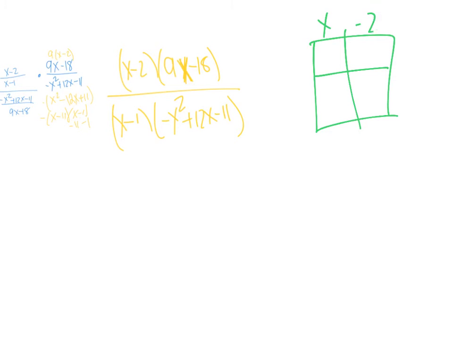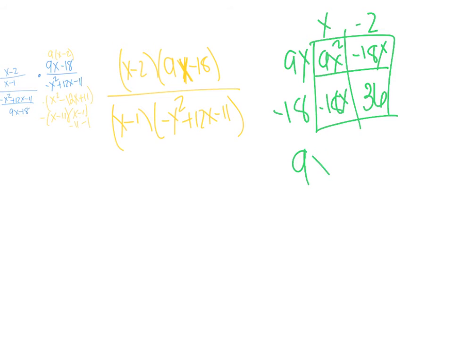So x and negative 2, 9x and negative 18. So 9x squared. This will be negative 18x, this will be negative 18x, and this will be 36. So my numerator, I have 9x squared minus 36x plus 36. I added those like terms together. Denominator, you can still do the area method. You would just have